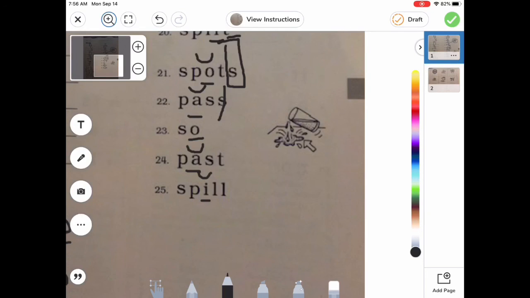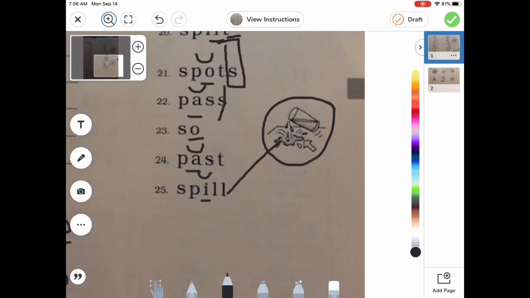So let's try to sound that group of words out now. We have spots. Spots. Very good. Now, remember, one of these S's we're not going to sound out because it's a double consonant. Pass. Oh, remember, this is a long O when we sound it out. So. Perfect. Passed. And then, remember that SP. Spill. So which one of these words matches our picture? That's right, it's a picture of a spill, so I'm going to go ahead and mark it towards spill.